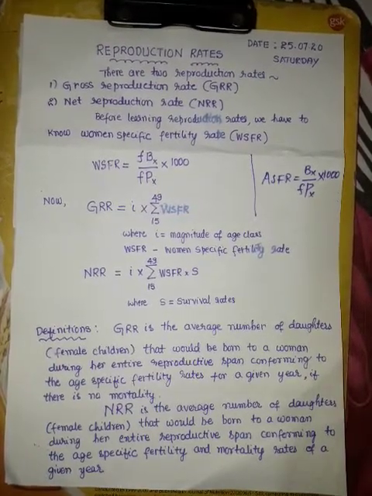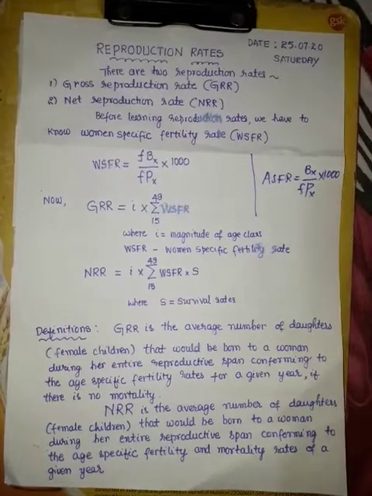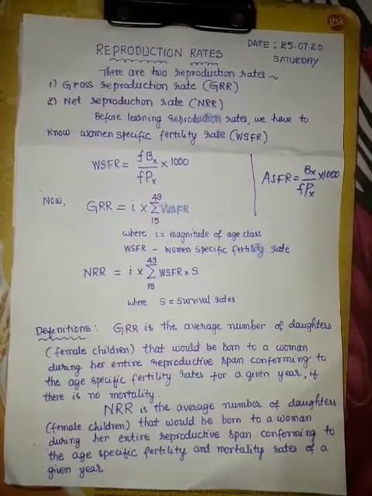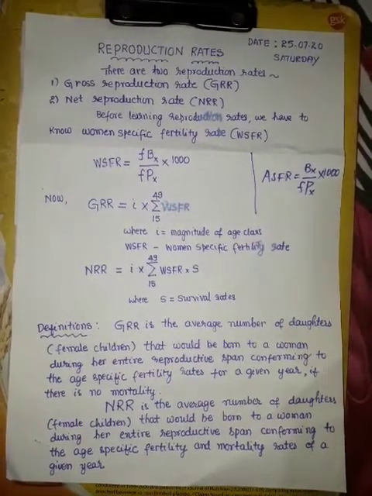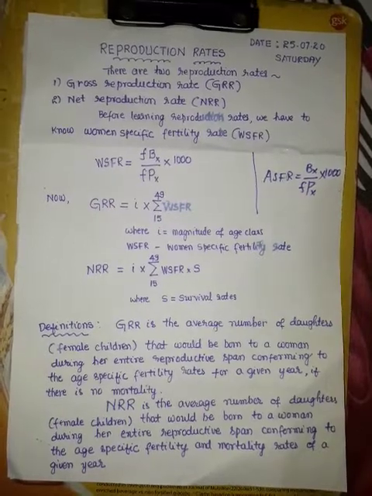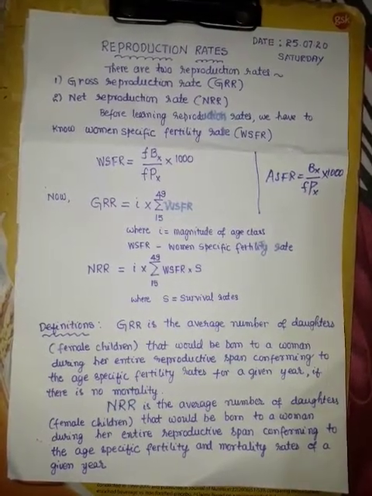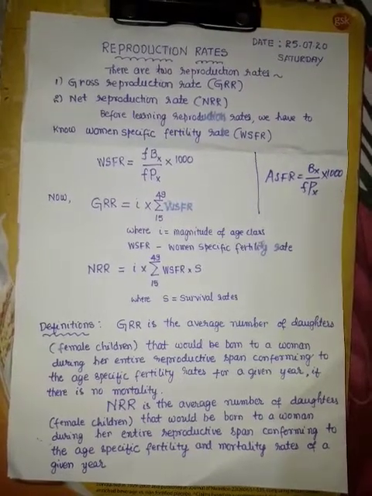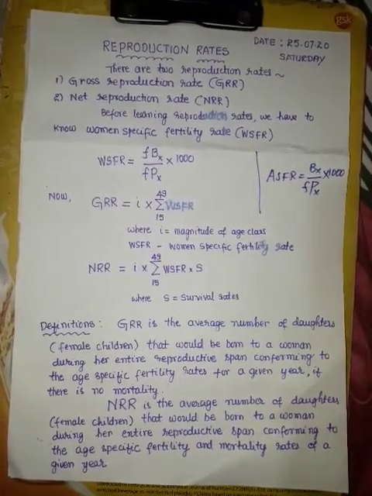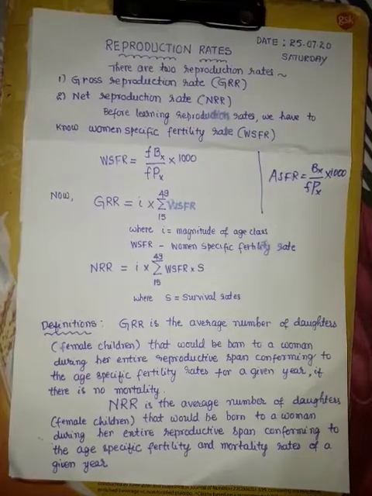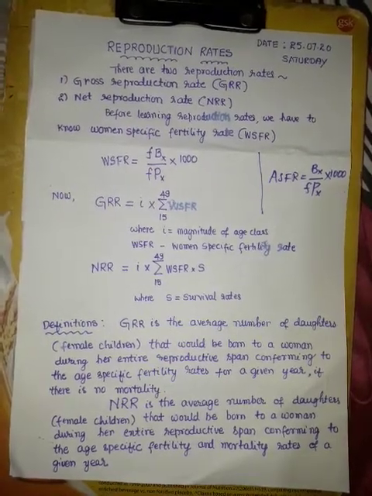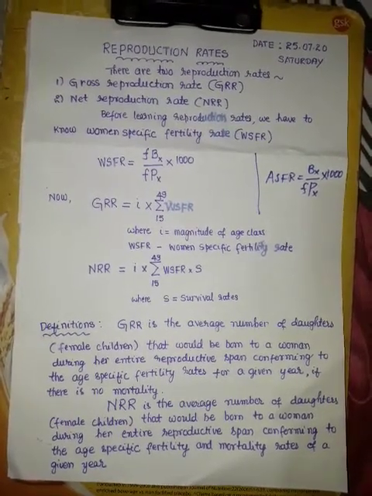GRR is equal to I into sigma 15 to 49 WSFR, where I is the magnitude of the age classes. Usually it is 5 years because we are considering quinquennial ages. WSFR means woman specific fertility rate.